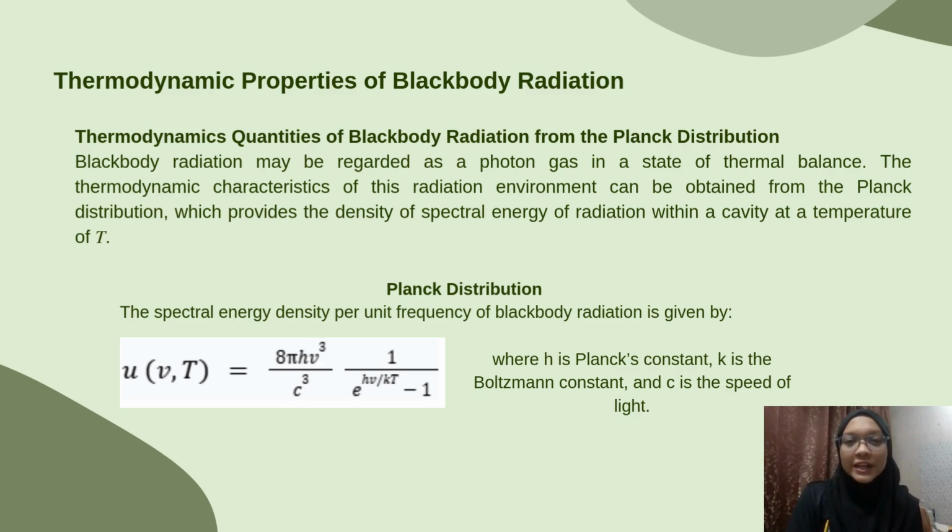Next is analyzing thermodynamic properties. Thermodynamic quantities of blackbody radiation from the Planck distribution. Blackbody radiation may be regarded as a photon gas in a state of thermal balance. The thermodynamic characteristics of this radiation can be obtained from the Planck distribution, which provides the spectral energy density of radiation within a cavity at temperature T. Firstly is the Planck distribution. The spectral energy density per unit frequency of blackbody radiation is given by this equation, where h is the Planck constant, k is the Boltzmann constant, and c is the speed of light.